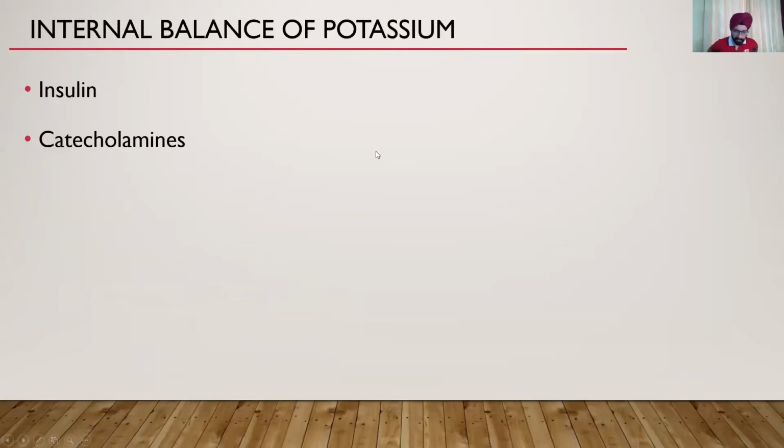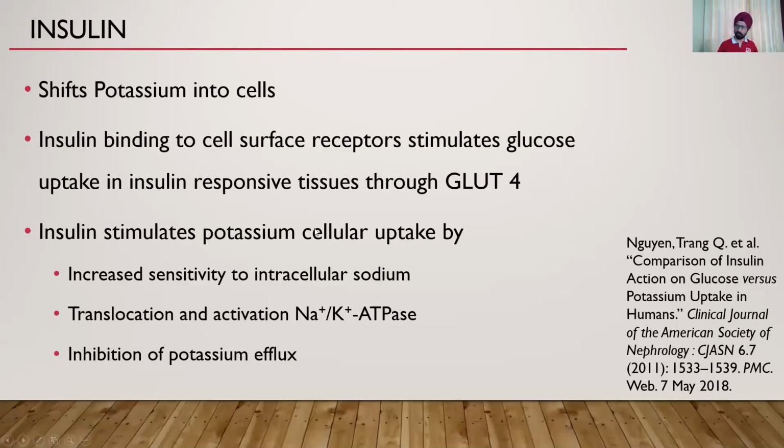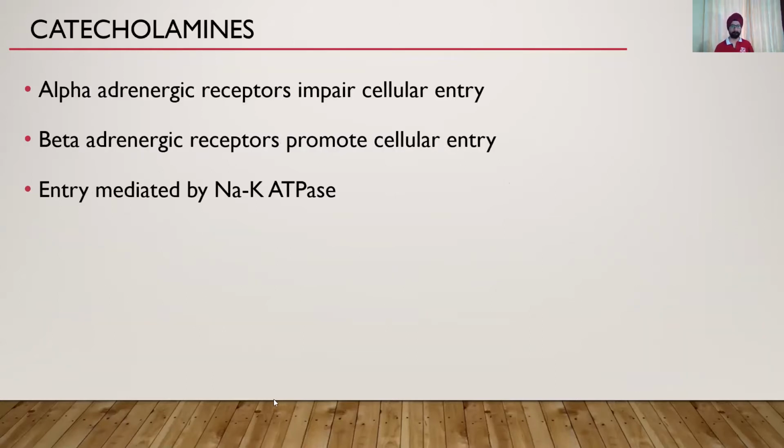Insulin is a major factor that determines how potassium is regulated across the cell membrane. What it does is it shifts the potassium into the cell, and you'll realize that in the management part also. The insulin binding to the cell surface receptor stimulates glucose uptake in insulin responsive tissue, mainly through GLUT4. And how does it do it? It increases the sensitivity of the cell to intracellular sodium. It translocates and there is activation of the sodium potassium ATPase, and it inhibits potassium efflux. So that is how it maintains this tight balance.